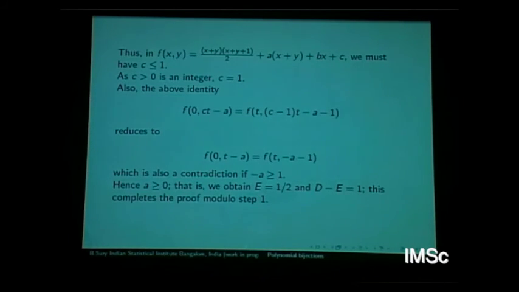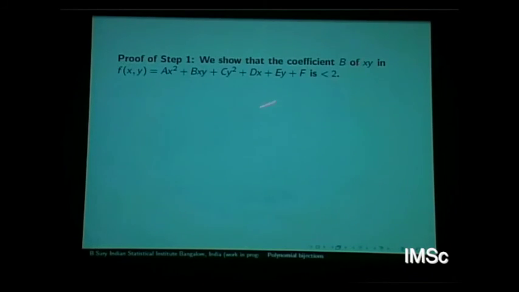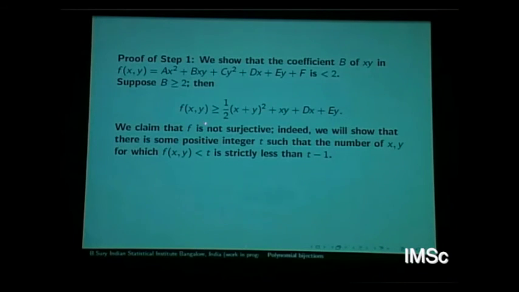So let's go to the first step, which is, as I said, combinatorially the more difficult one. Here it was a bit tricky because what you want to say is that injectivity is contradicted in the following way. If it's not a Cantor polynomial, what you want to say is that if the coefficient of xy is not less than 2, you will be able to produce some subsets of cardinality less than or equal to t that go to something of cardinality less than t. The t is very tricky to choose. So we are assuming that this coefficient is bigger than or equal to 2, and we want to get a contradiction.